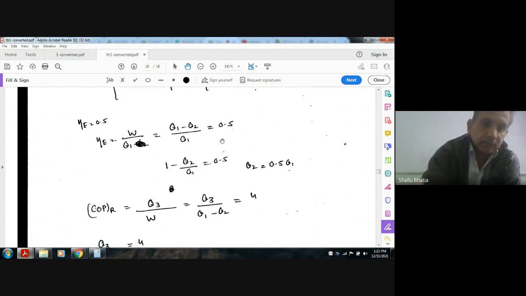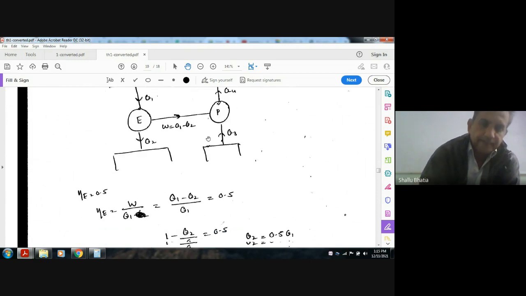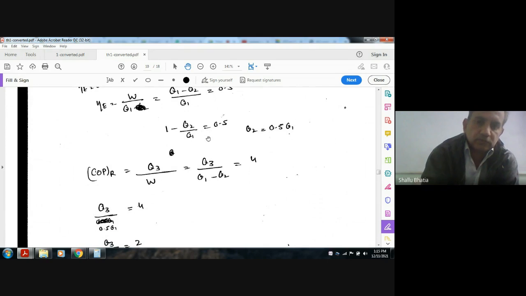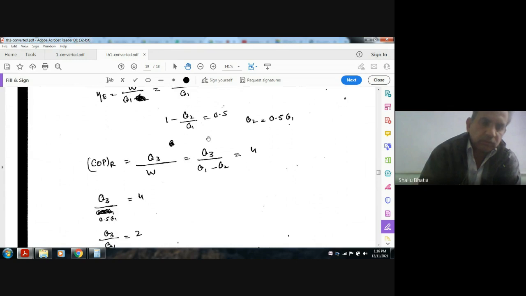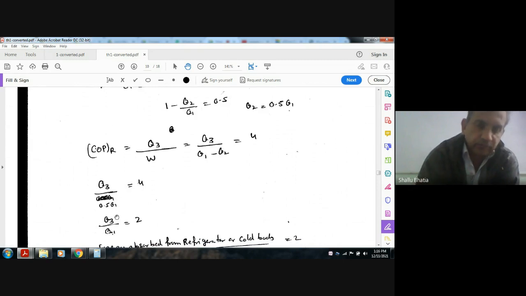Okay, that is Q3, the work supplied, which is Q1 minus Q2. So Q3 is equal to Q1 minus Q2, which is 0.5 Q1, as Q2 is 0.5 Q1. Now from this we can find the ratio of Q3 and Q1.